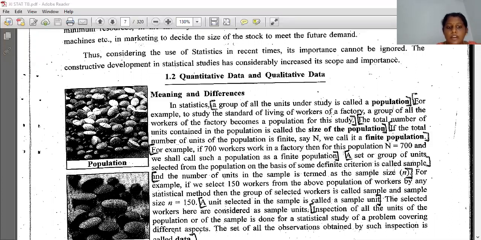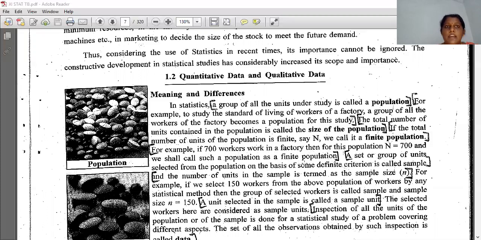And if the total number of units of the population is finite, say N, we call it a finite population, right? Finite means having an end, exactly some number. For example, if 700 workers work in a factory, then for this population N equals 700. Total 700 workers are working, so capital N equals 700, and we shall call such a population a finite population.